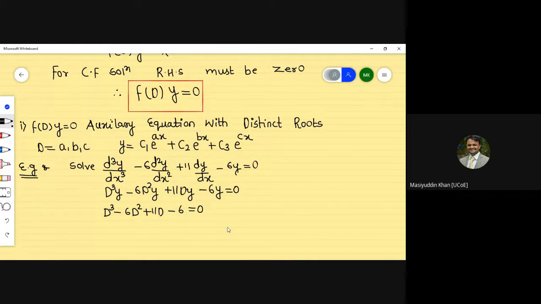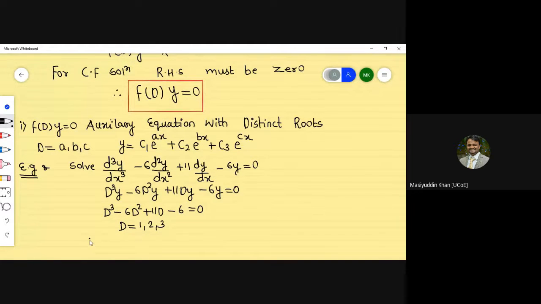So here the equation is clearly simple. We can say that d is equal to 1 2 3, or 3 2 1. It is up to your choice; you can write in the order 1 2 3, 3 2 1, or 2 1 3, or 2 3 1, any way. So we have to put this in the equation.